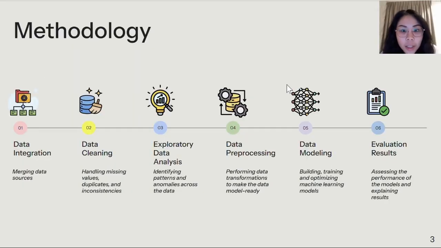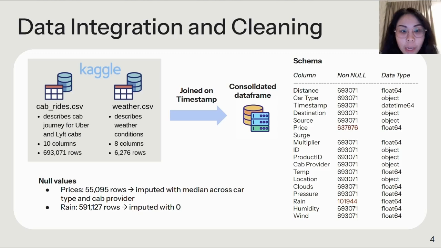Let's look into the methodology. There are 6 different phases in the methodology. First, we integrate data by merging 2 different data sources together and clean the data, explore the data using EDA, pre-process the data and prepare it for modeling, and we will evaluate the results of different models to choose the best result. Now, let's look into data integration and cleaning.